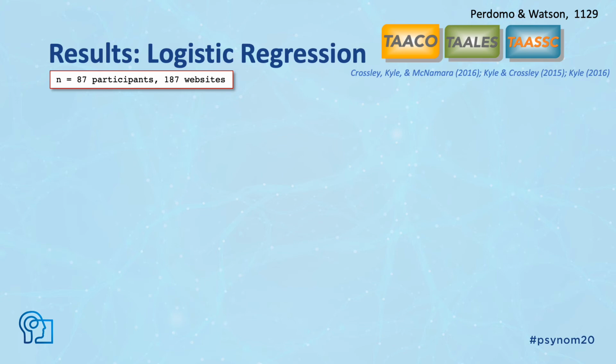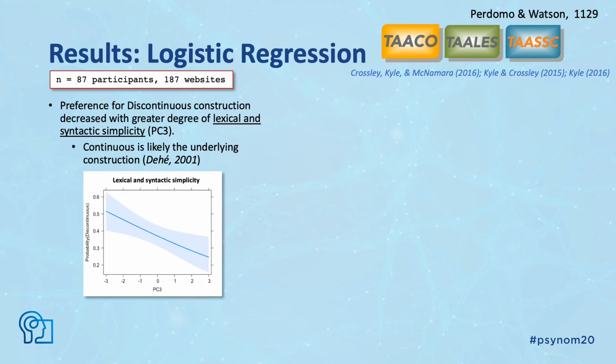We first found that preference for the discontinuous construction decreased with greater degree of lexical and syntactic simplicity, the third principal component in our analysis. If the underlying form of phrasal verbs is the continuous construction, then the continuous is less marked and requires less cognitive effort to access and process. Those participants with less exposure to complex text online are less likely to default to the continuous construction.